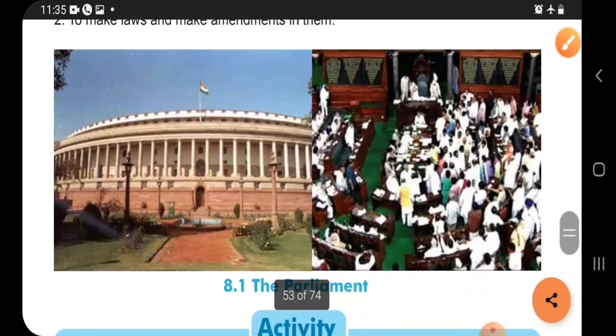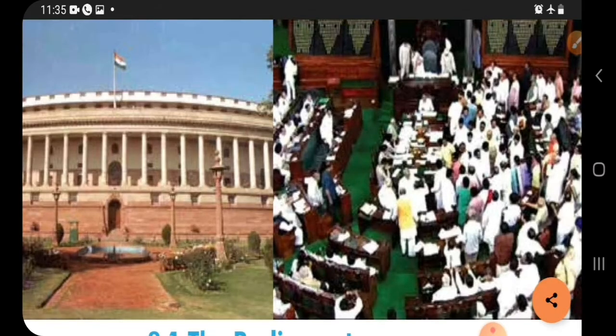Here is a picture of Parliament on the screen. It shows the outer, external part, and the interior part of the Parliament.